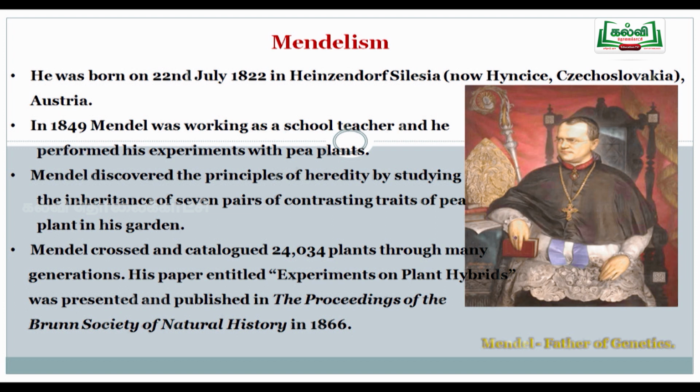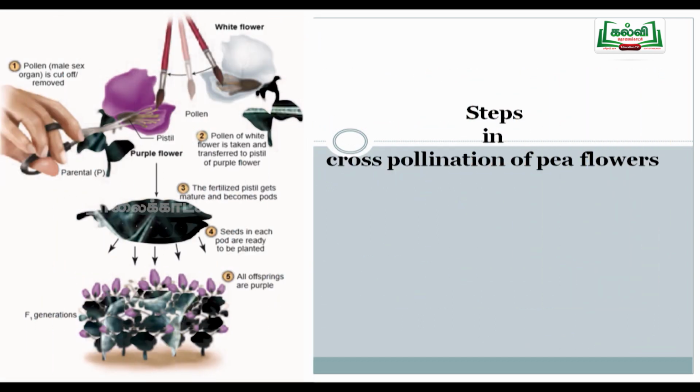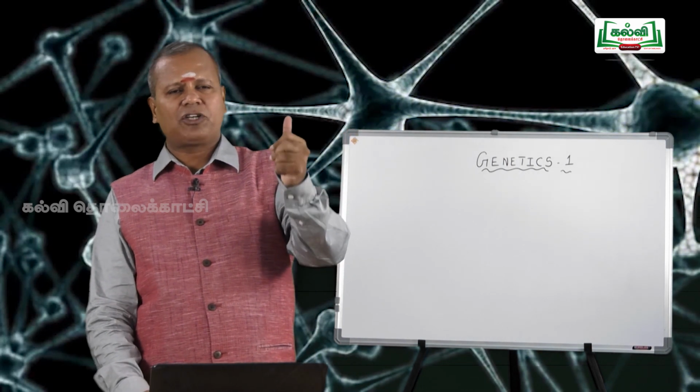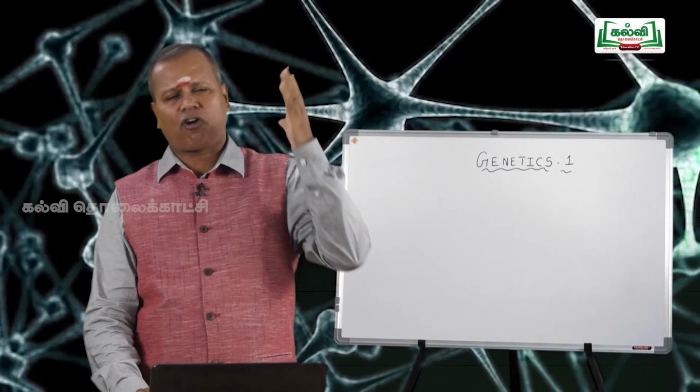Gregor Johann Mendel described and catalogued around 24,034 plants in Pisum sativum. So Mendel's experimental material, you know, is Pisum sativum. The common name of Pisum sativum is the garden pea plant. The book by Gregor Johann Mendel is Experiments in Plant Hybridization. It's an important one for your NEET examination. Mendel performed monohybrid cross, monohybrid back cross, monohybrid test cross, dihybrid back cross, dihybrid test cross.